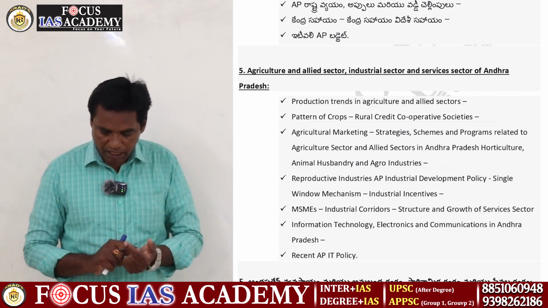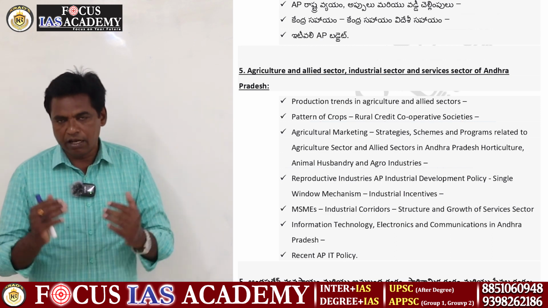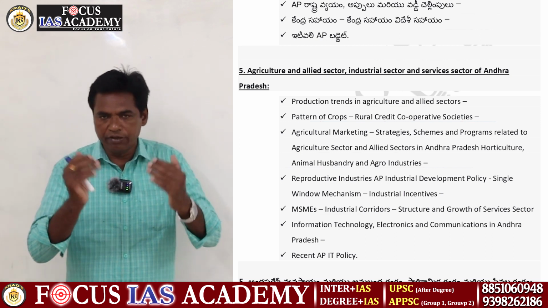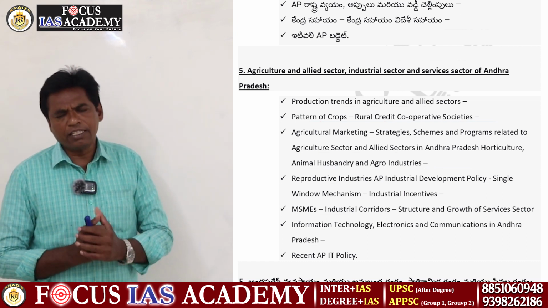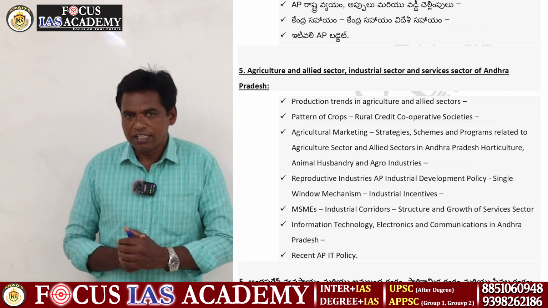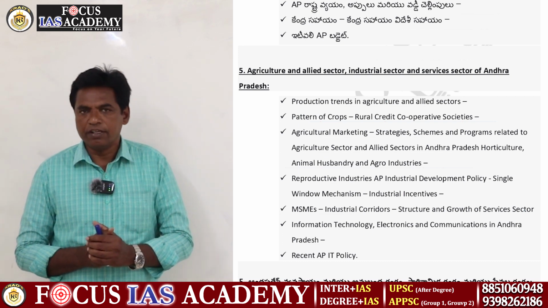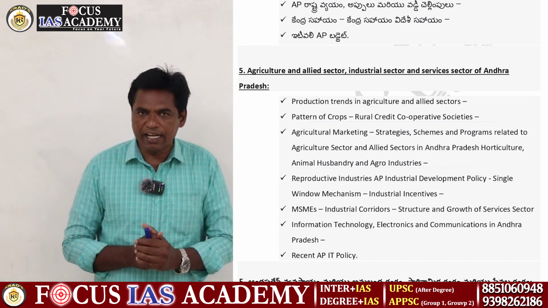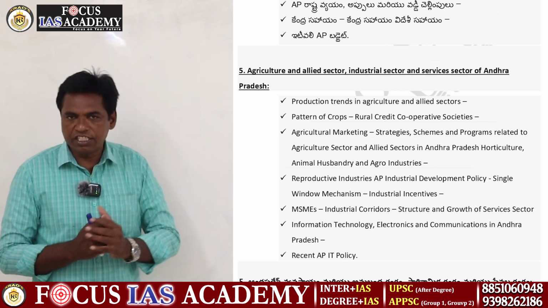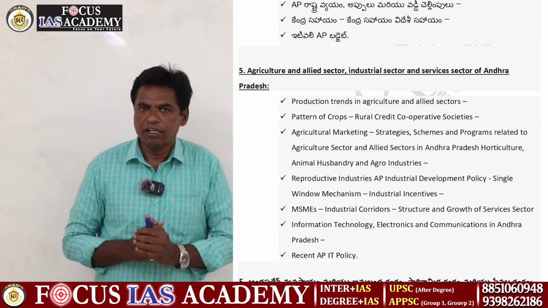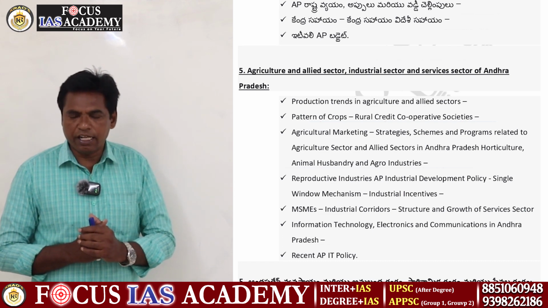Then allied activities, the Andhra Pradesh structure, and animal husbandry. There are various sectors, so read very carefully. Then the single window system: what is the industrial sector of AP? After the separation of AP, there is not much industrial development in AP. The industrial development areas are Visakhapatnam, Vijayawada and Anantapur districts, where industrial hubs are provided.